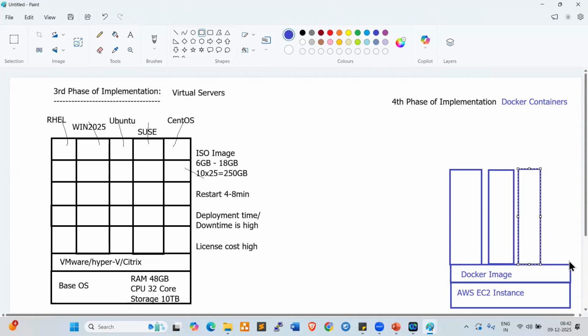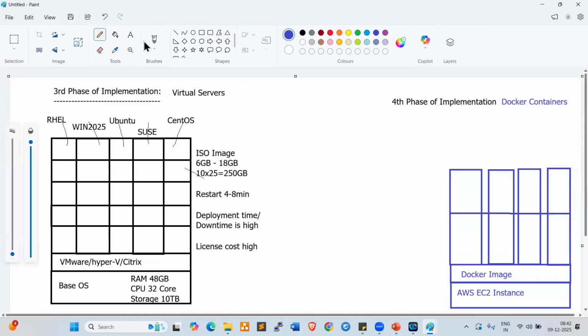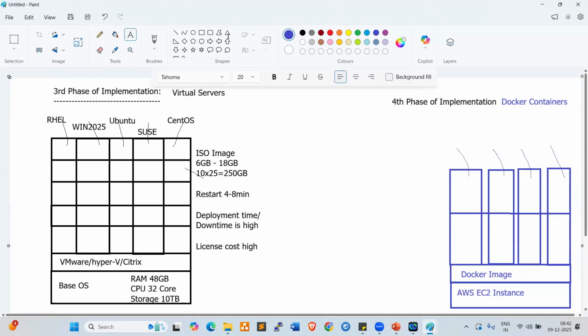So these are all containers. In these containers, we can deploy the operating environment, whatever is required. Here I can deploy RHEL, here I can deploy Ubuntu, here I can deploy SUSE Linux, and I can deploy the latest version of Windows.